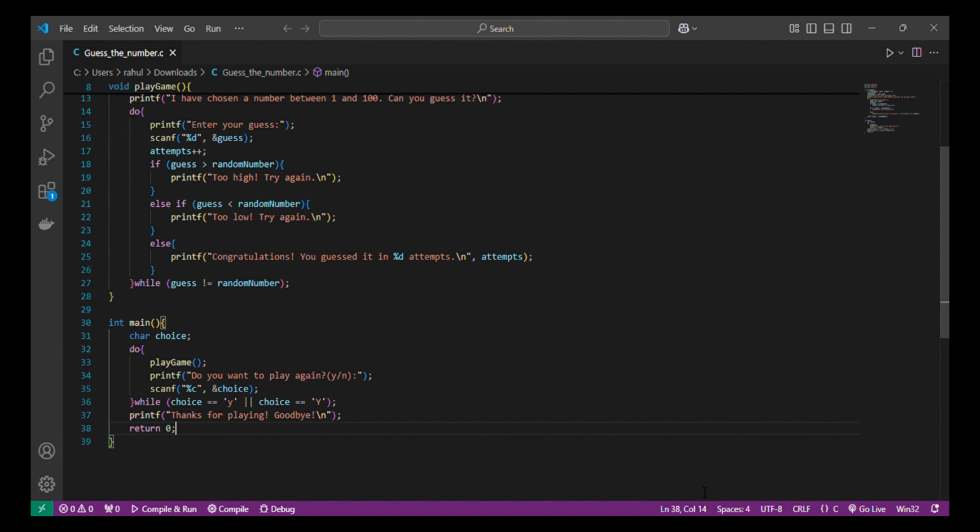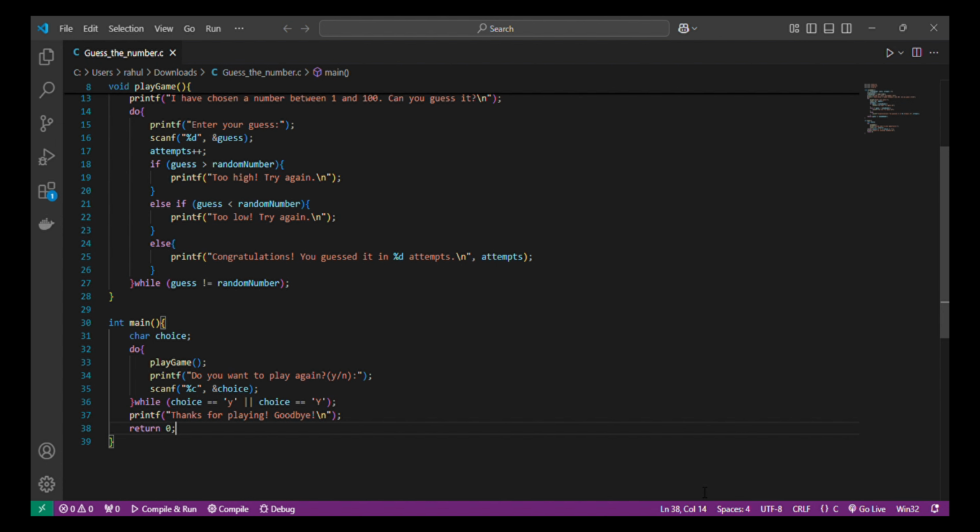Now for the fun part. The game works in a loop where the player enters their guess and the program tells them if their guess is too high or too low. Once they guess correctly, the program congratulates them and shows the number of attempts. We keep the loop running until the correct guess is made.